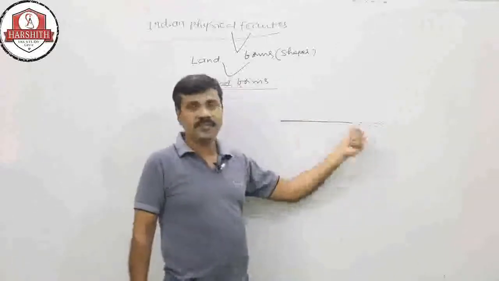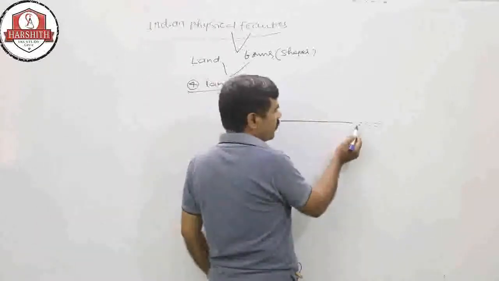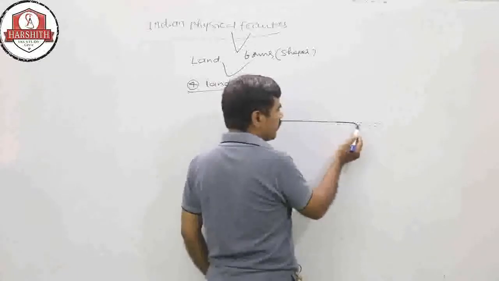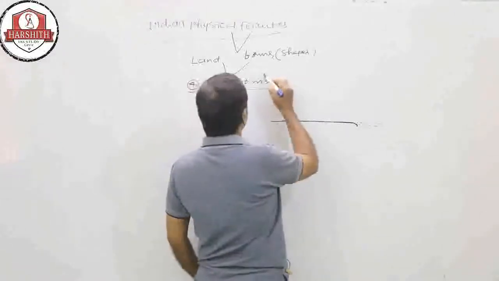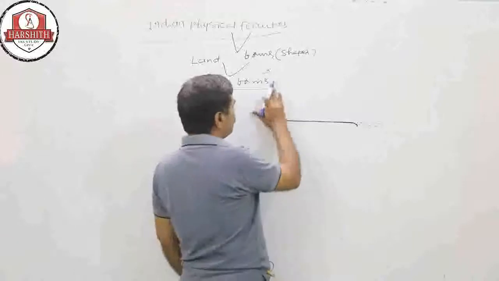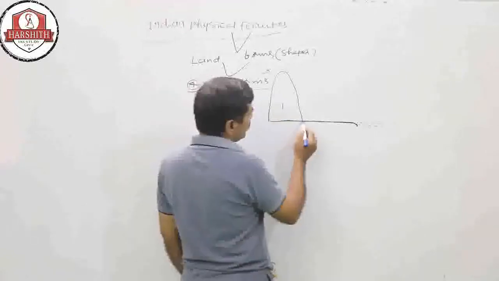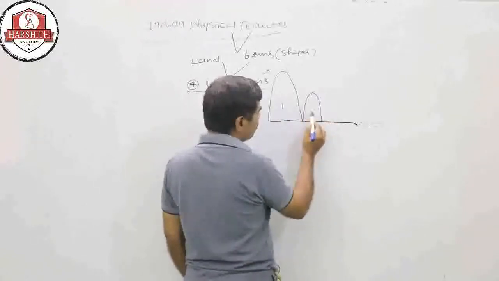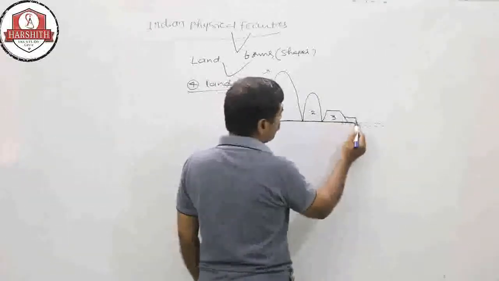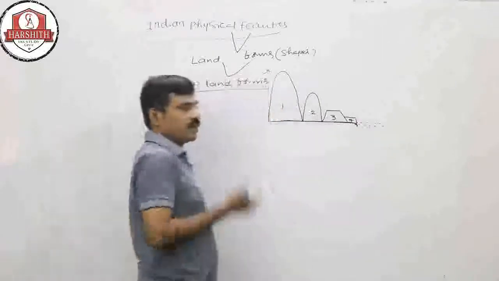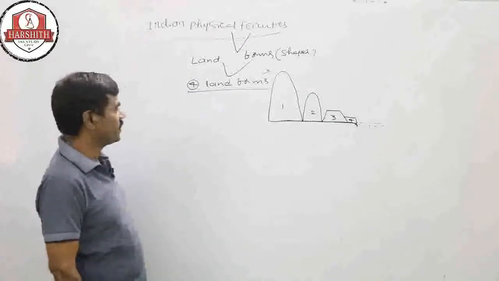Above the sea level, on the land body, there are four types of landforms: the first is mountains, second hills, third plateaus, and fourth plains.